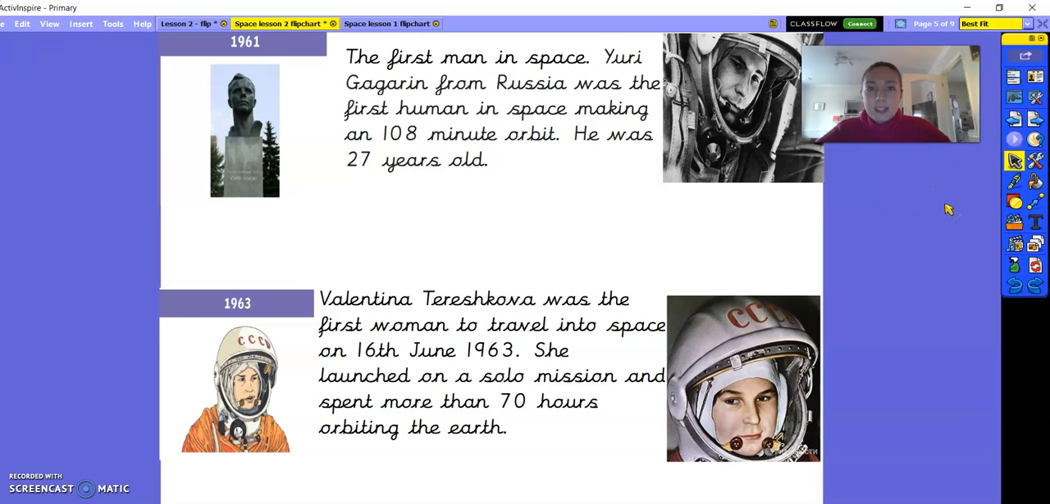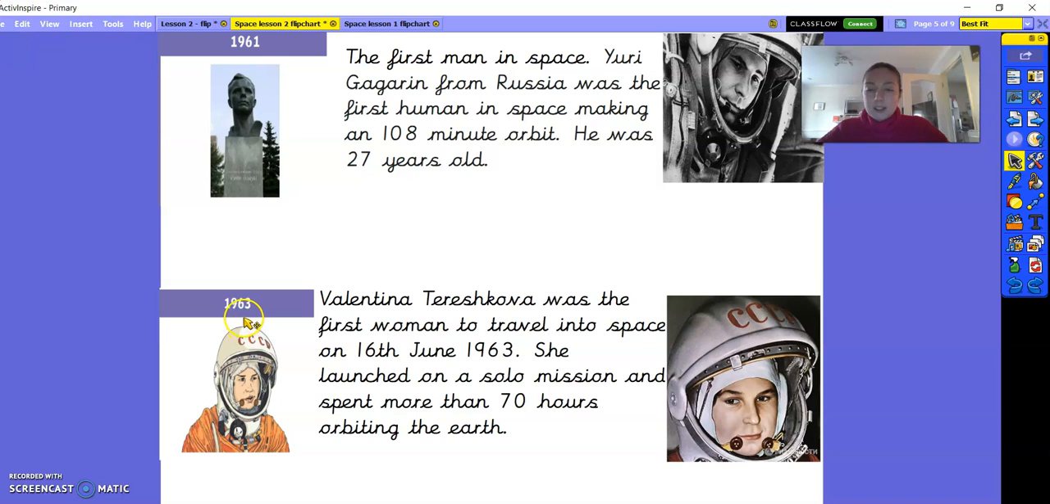Then in 1961 was the first man in space. So like we were saying, they experimented with animals first, and then they sent the first man into space called Yuri Gagarin from Russia. And he was the first human to make it into space at 108-minute orbit. So he was orbiting for 108 minutes, and he was only 27 years old. And then we can see a statue here to remember him.